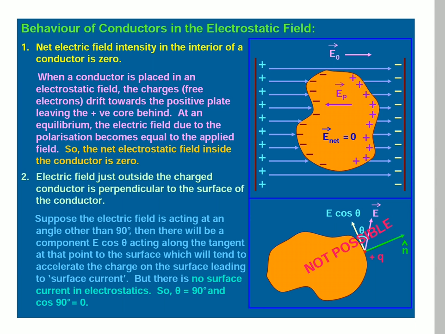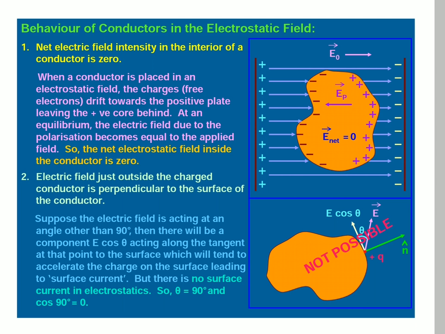So the net electrostatic field inside the conductor is zero. Dear students, see the first diagram. We have two plates, positive and negative. The external electric field, which we denote E bar naught, always passes from positive to negative.